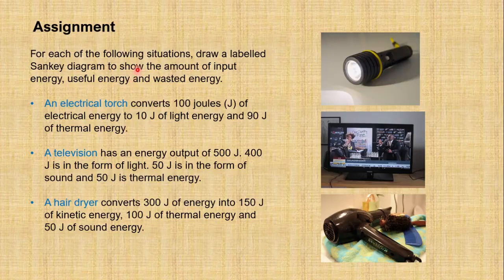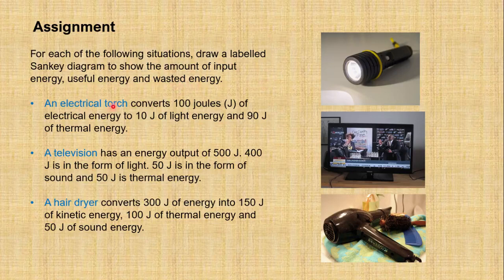This is the end of our today's lesson. At the end, you have to practice the Sankey diagram for each of the following situations. You have to draw the Sankey diagram showing the amount of input energy, useful energy, and wasted energy.